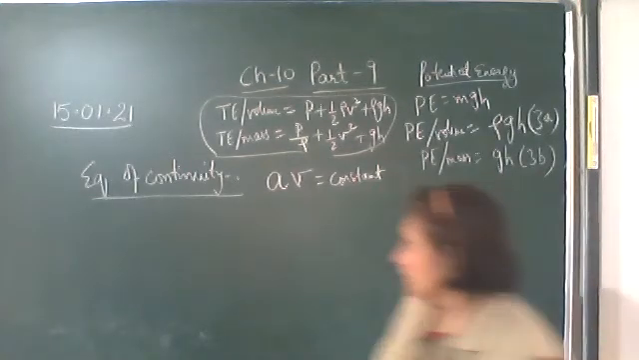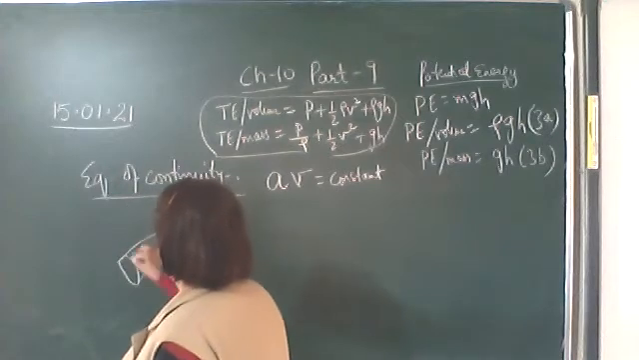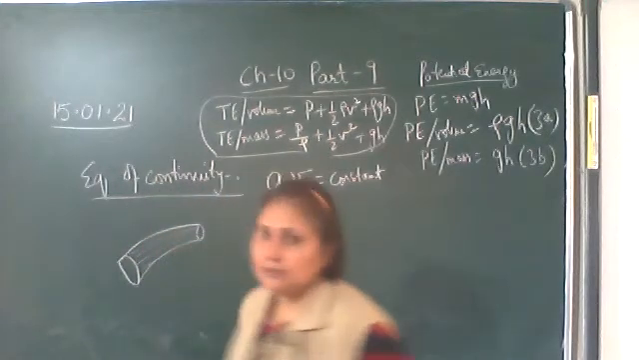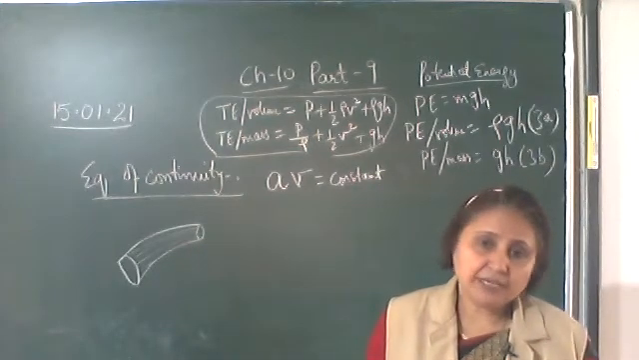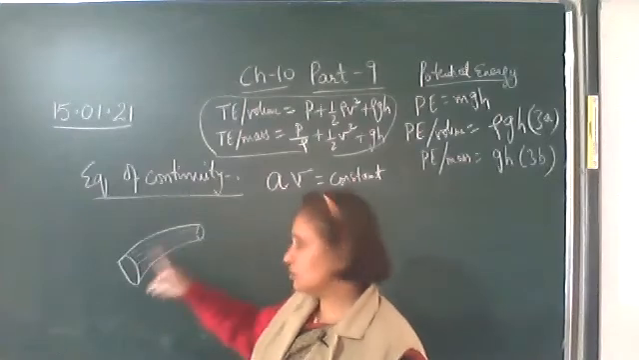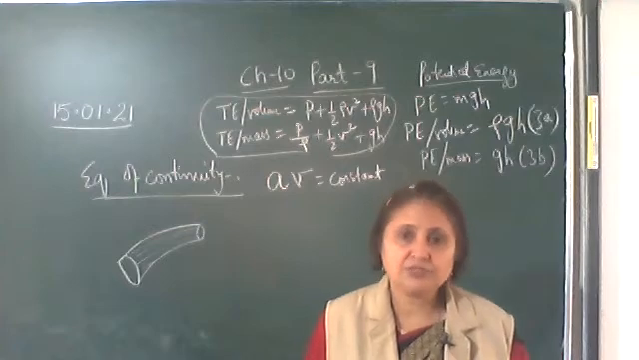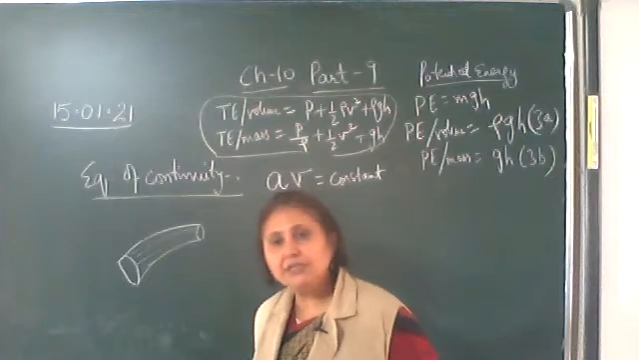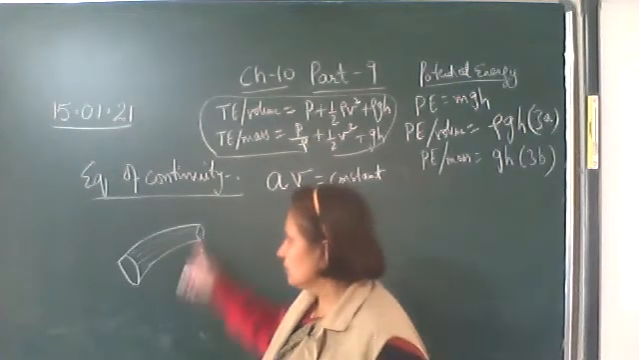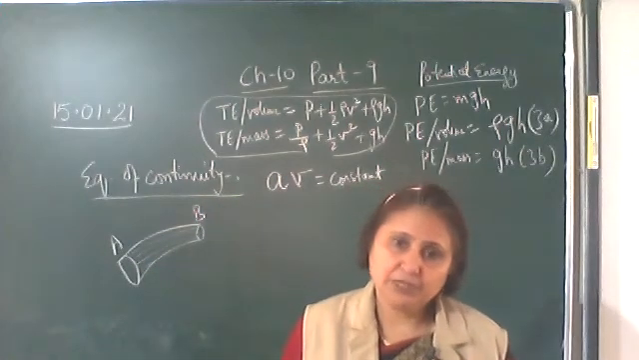Now let's prove it. Let the liquid be flowing through a tube of non-uniform cross-sectional area. Okay, so the liquid is flowing through this tube. According to the conservation of mass, the mass of the liquid entering per second should be equal to the mass of the liquid leaving per second through this tube. Let it be entering at point A and leaving at point B.